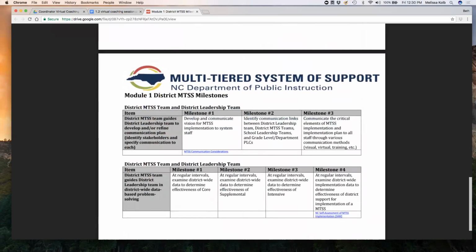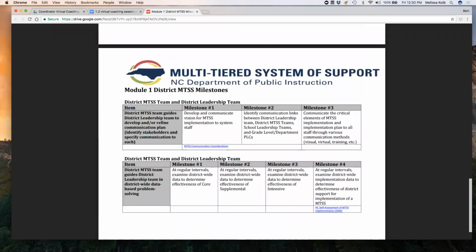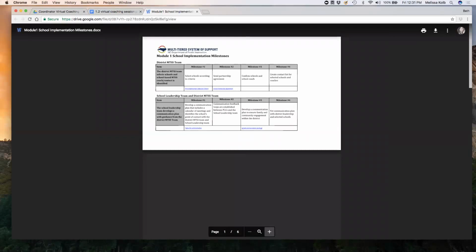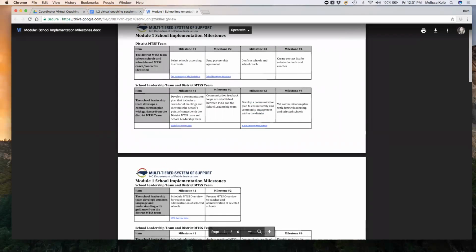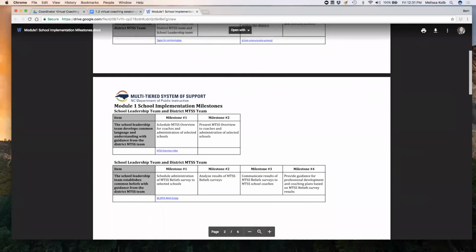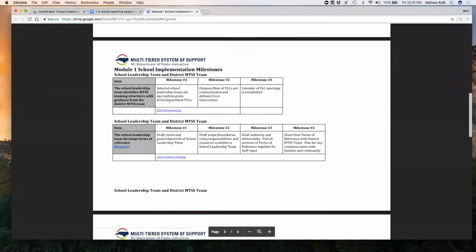The other thing that connects here is that we are using regular intervals to examine district-wide data and to determine the effectiveness of our core. So there are some connections here that can be made with those milestone documents, especially here at the district level. There aren't as many that connect specifically at the school level, but we certainly want to make sure that we're using this tool as we are working with schools as well to think about their assessment systems.